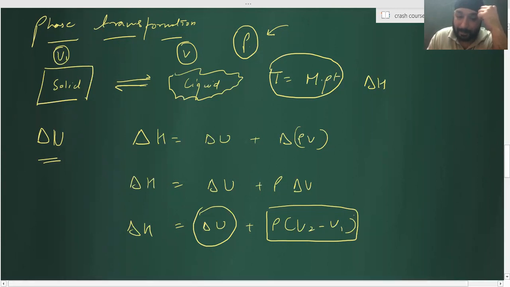Guys, delta V is negative. So volume decreases when we go from ice to water. Why? Because density of ice is less than density of water. Ice floats over water. Getting it?